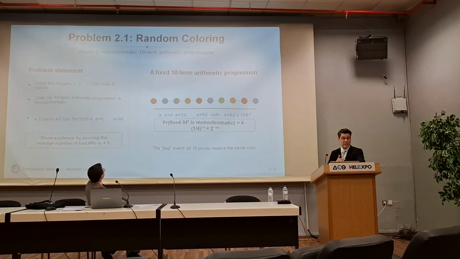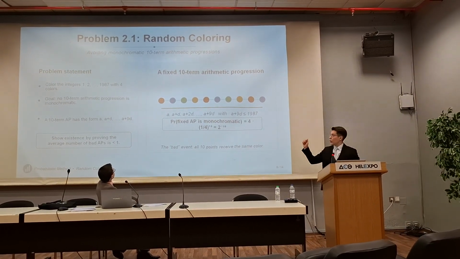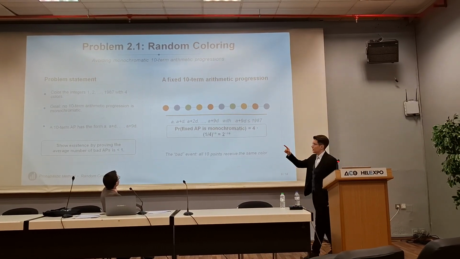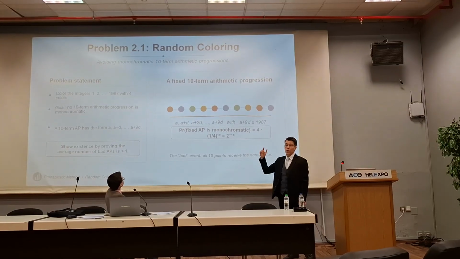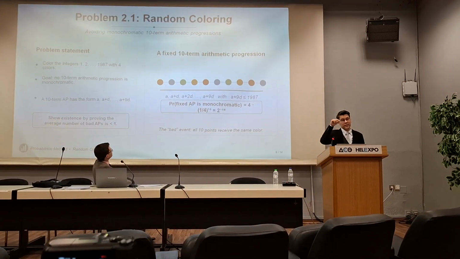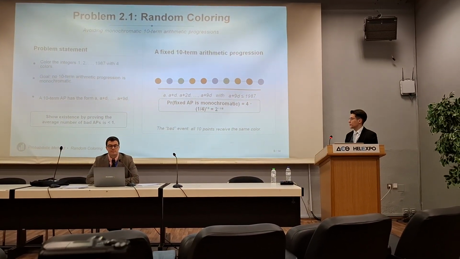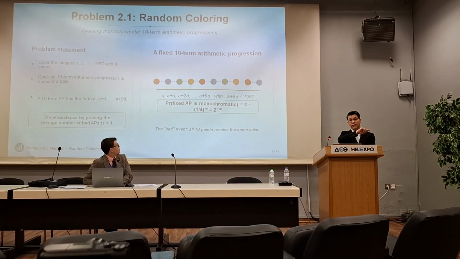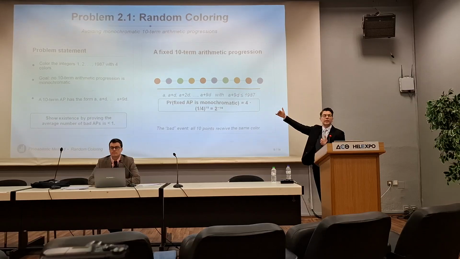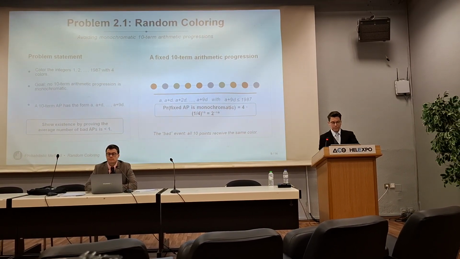We want to show that if anyone colors them, in whichever way they color them, we can find an arithmetic progression of 10 terms, of length 10, that is monochromatic, that is, the numbers have the same color. And this will happen if anyone colors them, not if I specifically color them in a specific way. Anyone colors them, this will happen.